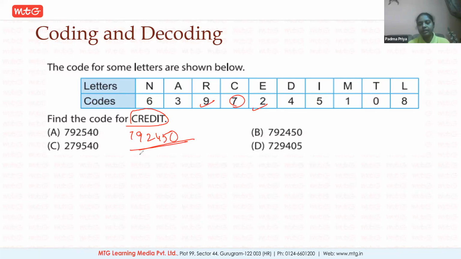So where is your answer? 79245 in option A. Sorry, 792450. It is option B. This way. Okay, so this is coding and decoding. Certain codes are given for letters, and for whatever word is asked, you are decoding it and giving the answer.